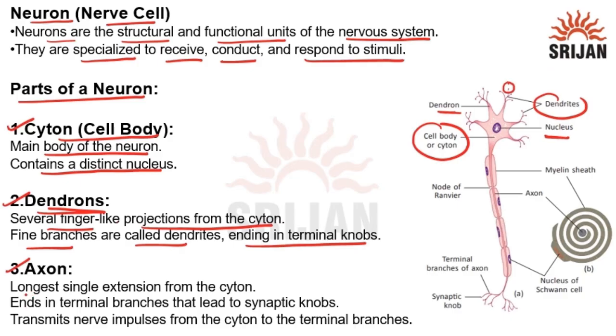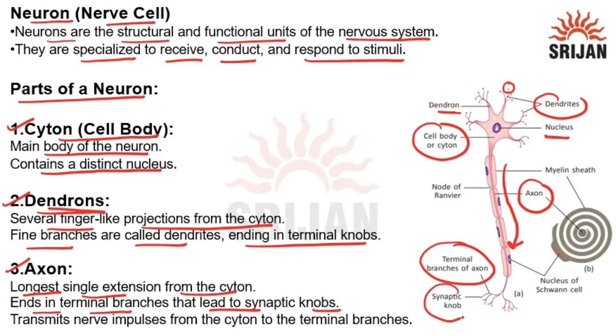Now let's talk about the axon. The axon is the longest single extension from the cyton. Axons have terminal branches that lead to the synaptic nodes. The axon transmits nerve impulses from the cyton to the terminal branches.